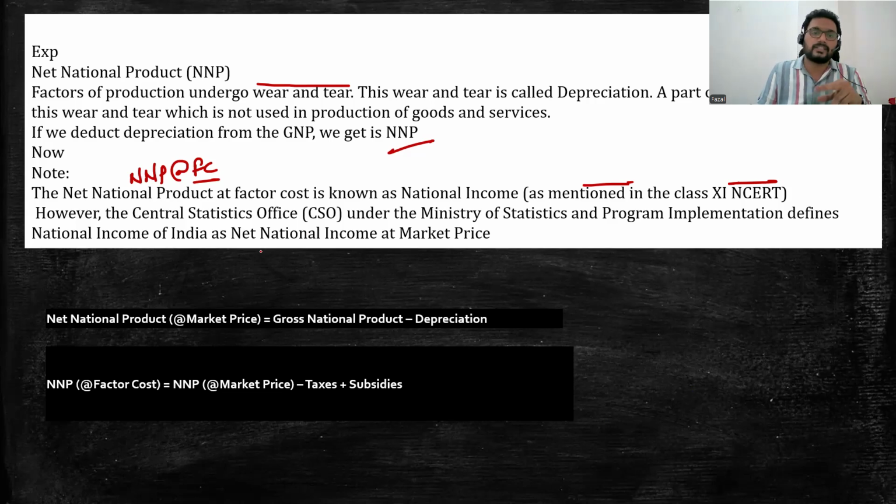However, how does the CSO calculate? They don't calculate considering the factor cost, rather they calculate at the market price. This is the most important twist, or the most important terminology, because they calculate considering the taxes as income. Next, NNP at market price is equal to gross national product minus depreciation. And factor cost, how will you calculate that? Market price minus taxes plus subsidy. So this is very easy for you to understand.